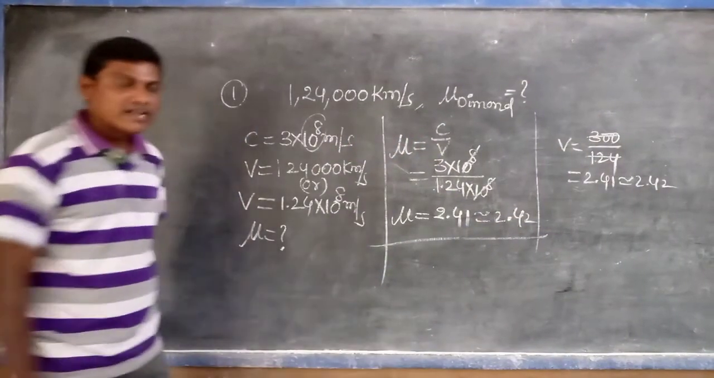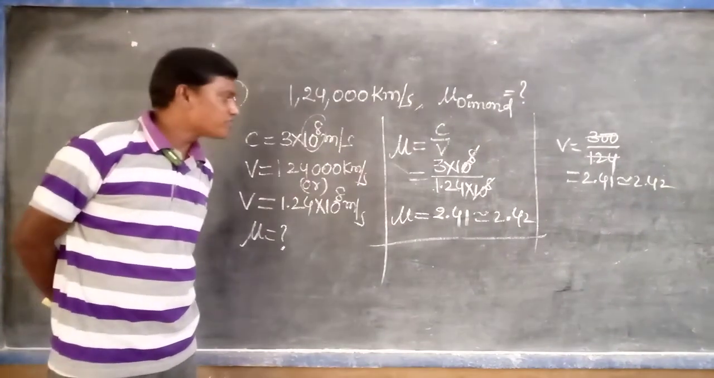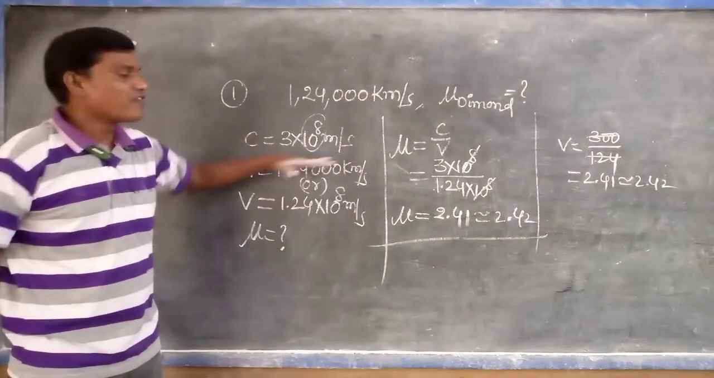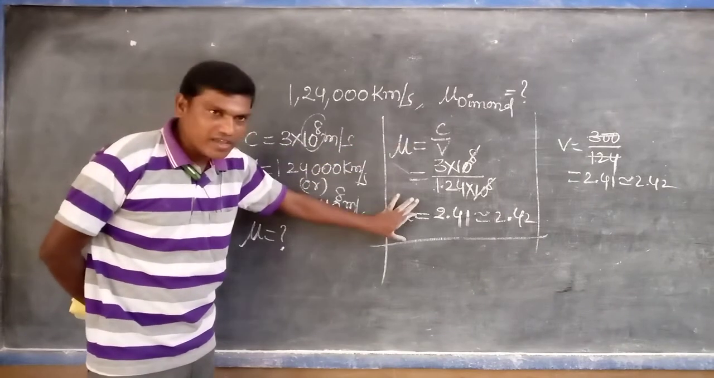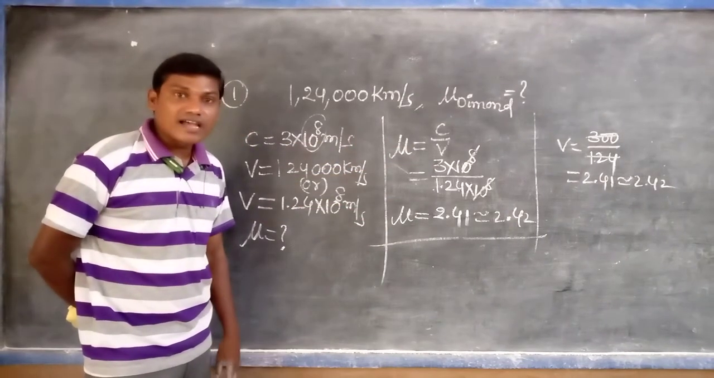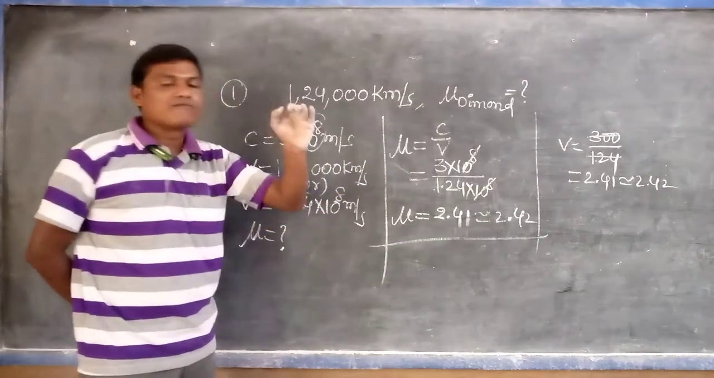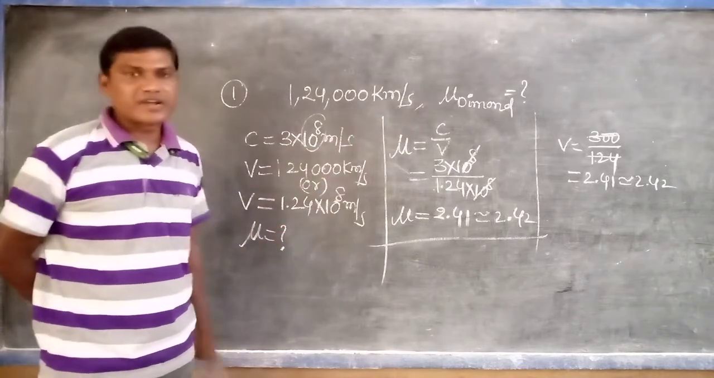What is the refractive index of the medium? 2.41 or 2.42. So this is the method. If you want to find the refractive index, this is the way. And the previous example was one of the methods to find the velocity of light in the medium when the refractive index value is given.